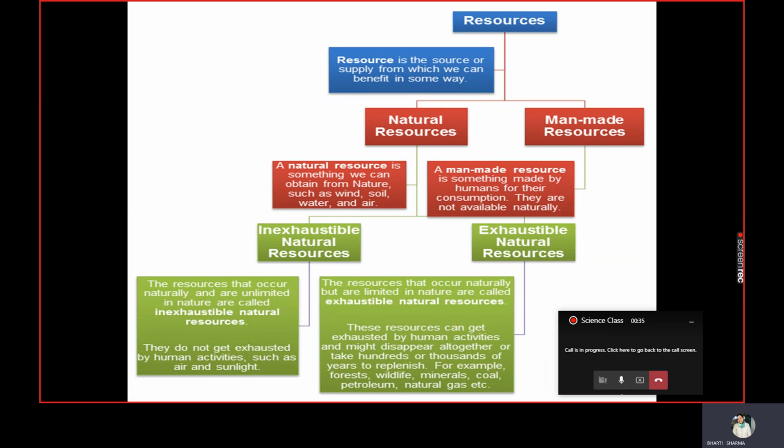While on the other hand, exhaustible natural resources are like forests, wildlife, minerals, coal, petroleum, natural gas. So these are basically the fossil fuels, and the amount of these resources in nature is limited. They can be exhausted by human activities. For example, forests are cut to procure land for cultivation and for furniture. So we are exhausting these natural resources, while we are using minerals, coal, petroleum, natural gas for transportation and for many other uses.